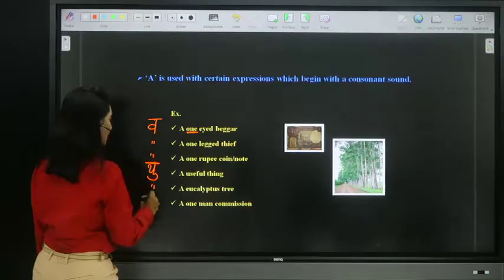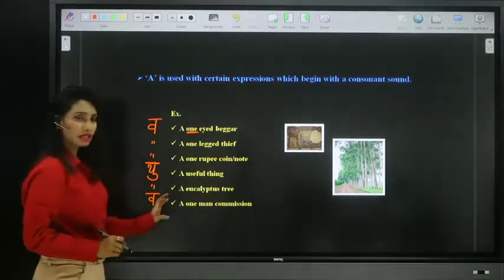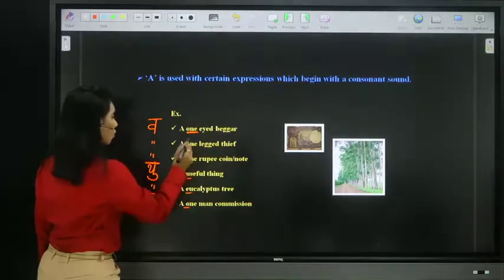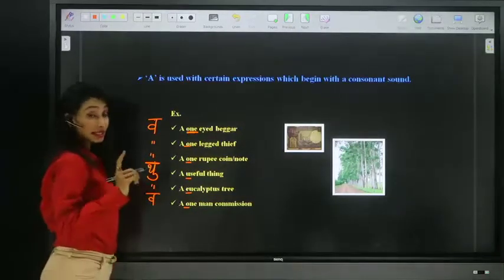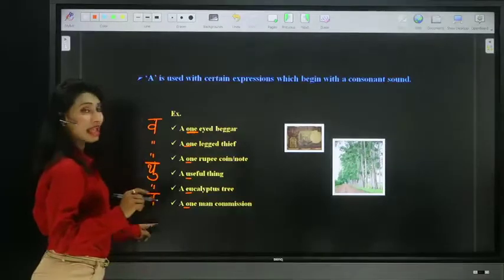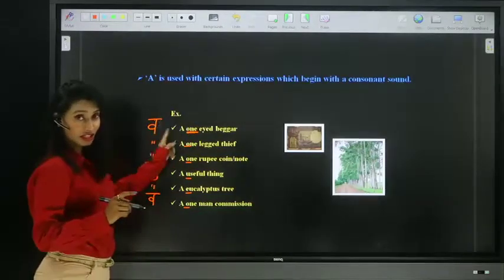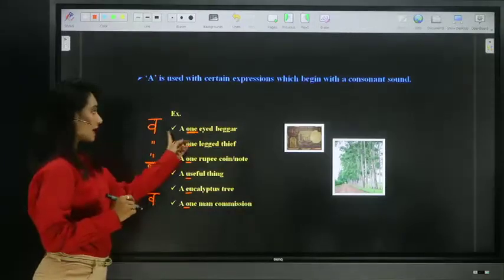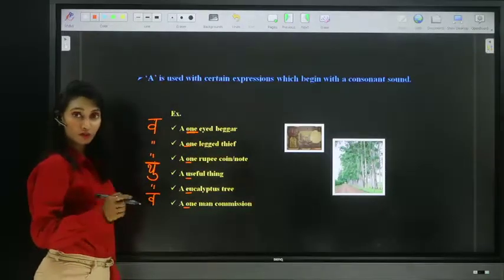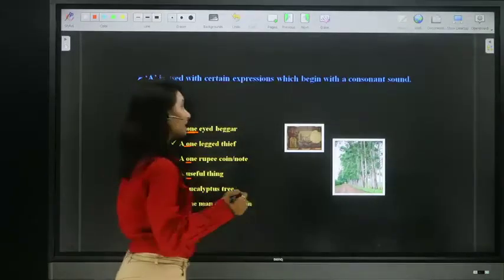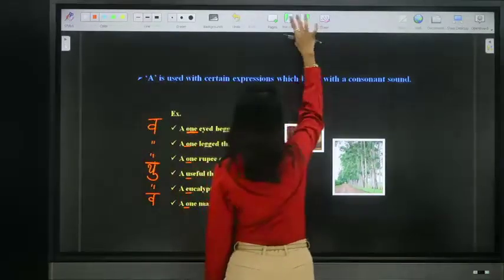A one-man commission, wa. So even though they start with vowels like O, U, E, they sound like consonants. Hence, we must use the indefinite article A. So, a one-eyed beggar, a 1 rupee note, a 1 rupee coin. So this is our third one. Let's move on to the next one. The next usage is